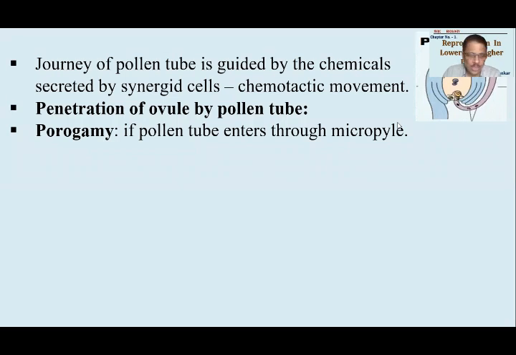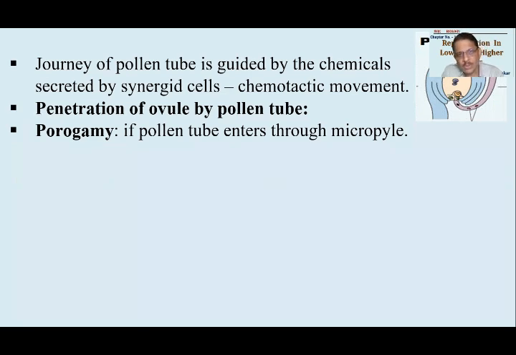For hollow style, pollen tube will take support of the side wall or inner wall of style, and if style is spongy, the pollen tube will take support of intercellular spaces of cells of style and will pass through, and then ultimately it will reach close to the ovule and will now try to enter into the ovule. This entry of pollen tube into ovule will be considered as penetration of ovule by pollen tube.